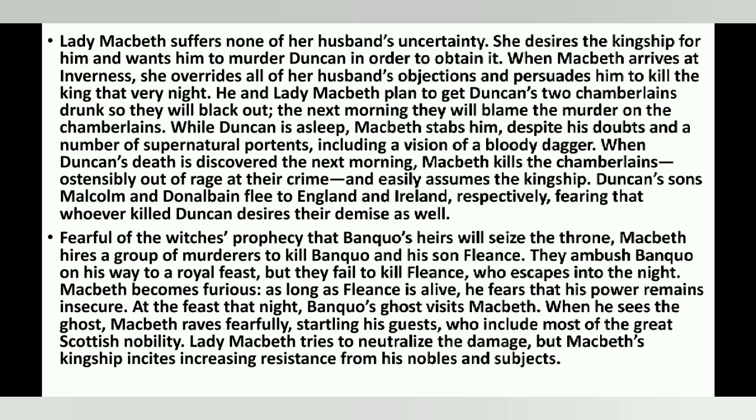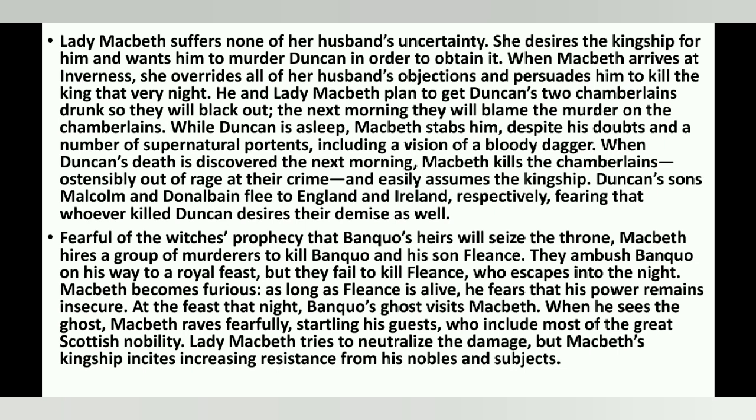Then, fearful of the witches' prophecy that Banquo's heirs will seize the throne, Macbeth hires a group of murderers to kill Banquo and his son Fleance. They ambush Banquo on his way to a royal feast, but they fail to kill Fleance, who escapes into the night. Macbeth becomes furious. As long as Fleance is alive, he fears that his power remains insecure.